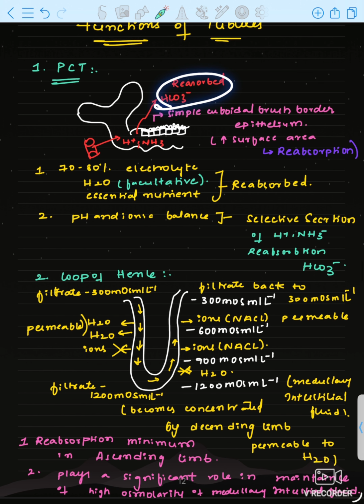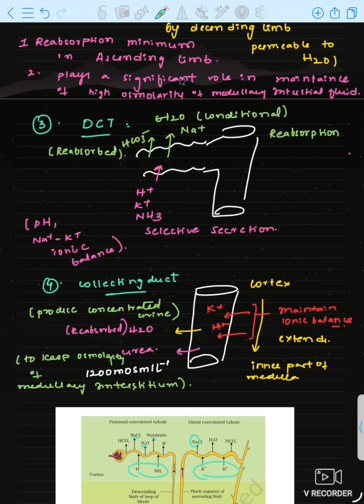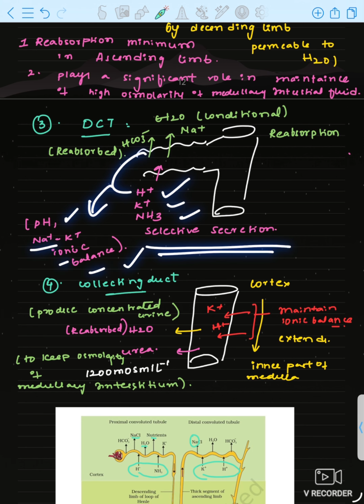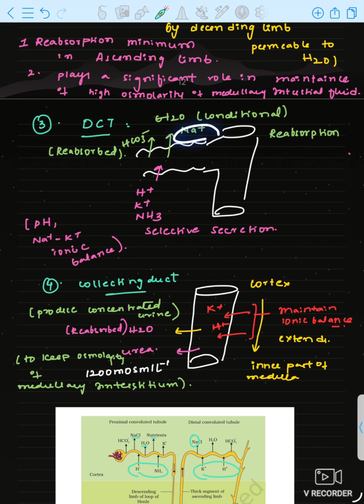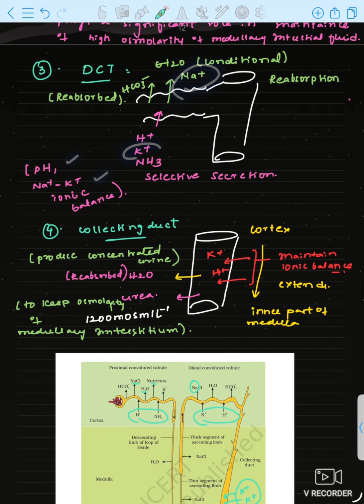Hydrogen, potassium and ammonia are released here. What is the function of this? pH and ionic balance is maintained. Sodium and potassium ionic balance is maintained by the sodium potassium pump. In that way the ionic balance and pH will be maintained.